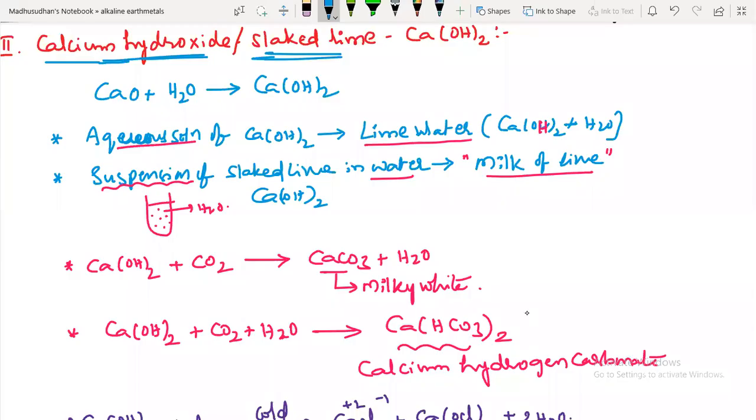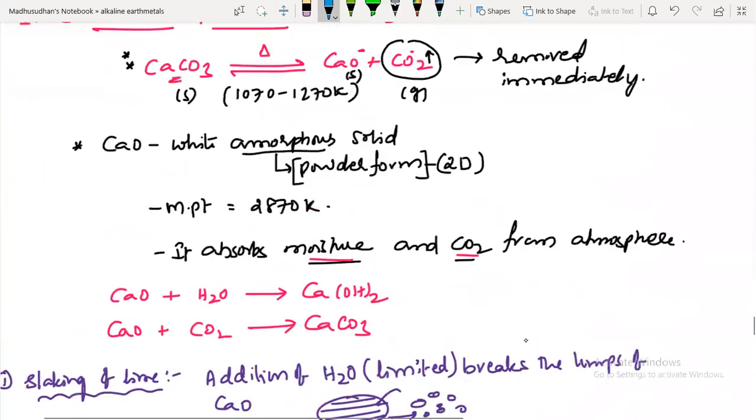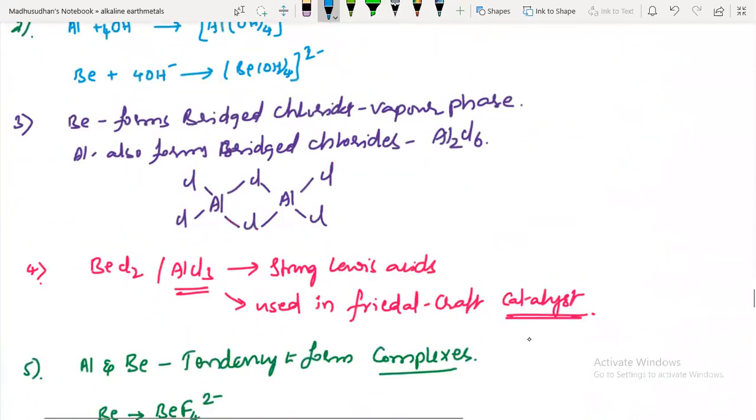So calcium hydroxide or slaked lime, it is calcium hydroxide, Ca(OH)2. It's a preparation method. Calcium oxide, quicklime, on reaction with water, calcium hydroxide formation takes place. Let's have a quick look at the last class, of second group only we'll discuss.